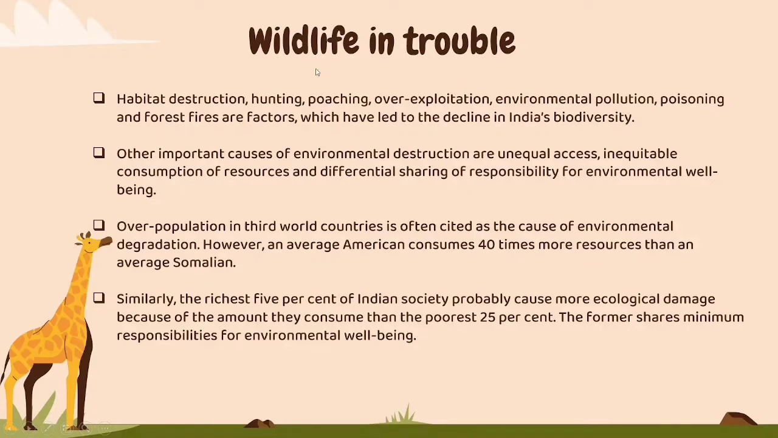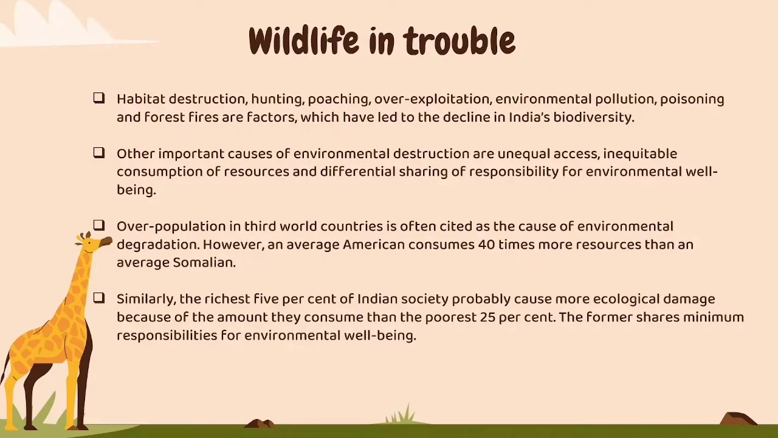So, in the introduction, we saw India has a great biodiversity, but there is also the other side of it. That is, wildlife is in trouble day to day. Other important causes of environmental destruction are like unequal access. We do not have a responsibility to lead a balanced life with resources. The consumption and the extraction are imbalanced. So there is no proper planning. There is unequal access itself.